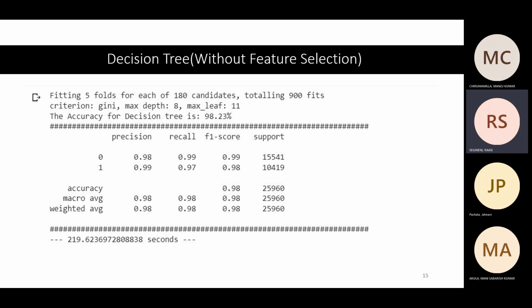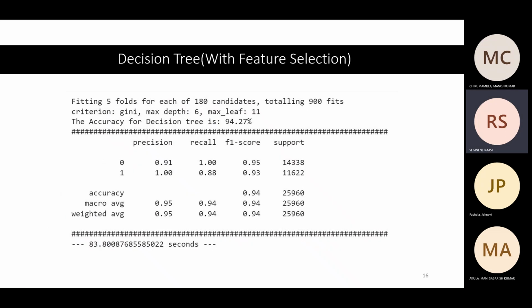As with logistic regression, you can find the precision, recall, and F1 score for 0 and 1. It is the same with feature selection, where the accuracy is 94.27%. You can compare the values and the time with and without feature selection. The next algorithm will be explained by another teammate.